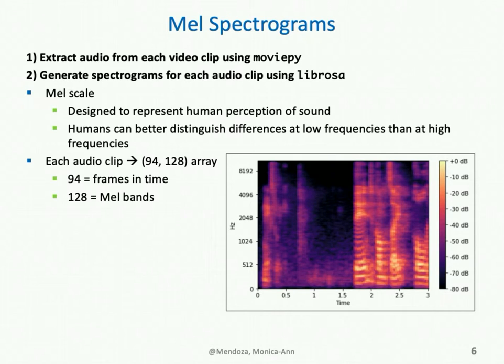An example spectrogram is shown in this image here. X represents time in seconds. The y-axis is hertz on the MEL scale, and the colors seen are decibels. If I process one audio clip, this results in a 94 by 128 sized array. 94 represents the frames in time, and this is based on the sampling rate of the audio and how I window the audio for the FFT. And 128 is the number of MEL bands I've chosen to represent the data with. These MEL spectrograms serve as the input X that I feed into my model.